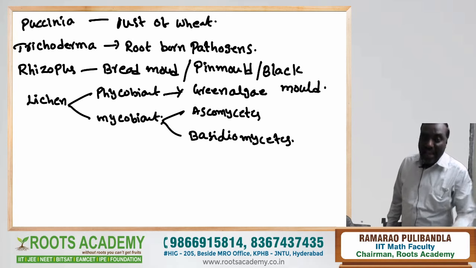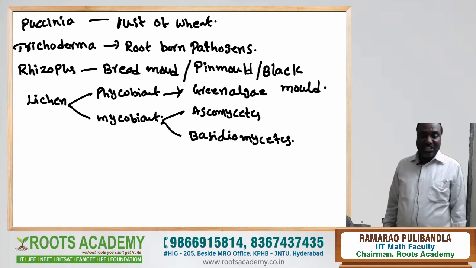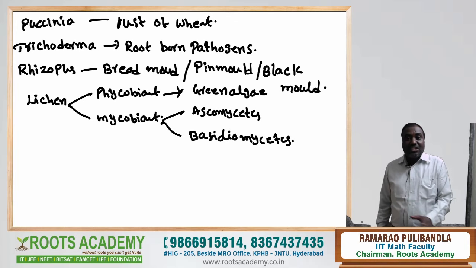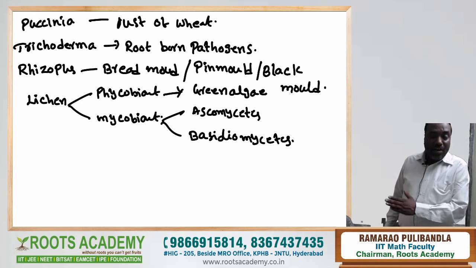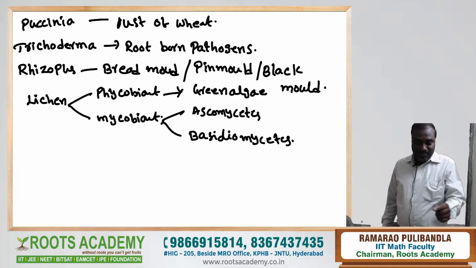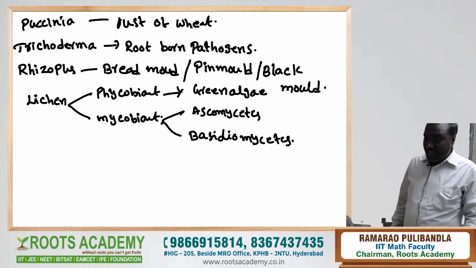Now this is about lichen. According to Whittaker's classification, the lichens cannot be kept in any kingdom. Whittaker's system is the five kingdom classification system.